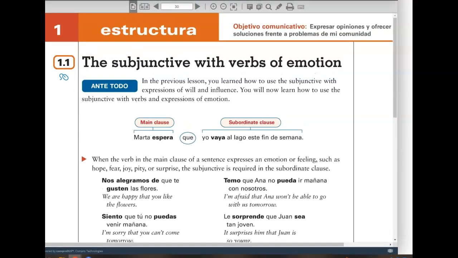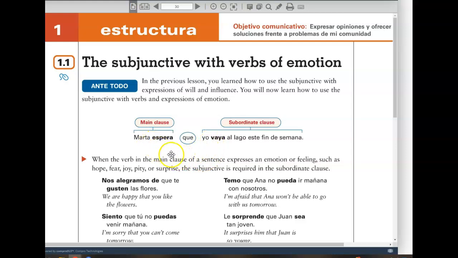The subjunctive, as you may recall from the beginning of the academic year, requires two subjects, right? The main clause, the subject, and the verb conjugated in the main clause are in the present tense, present indicative. And then your second subject in the subordinate clause is going to be different.